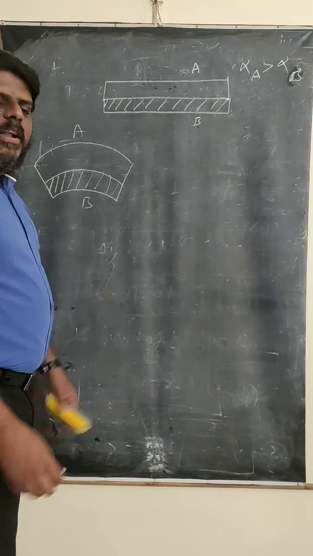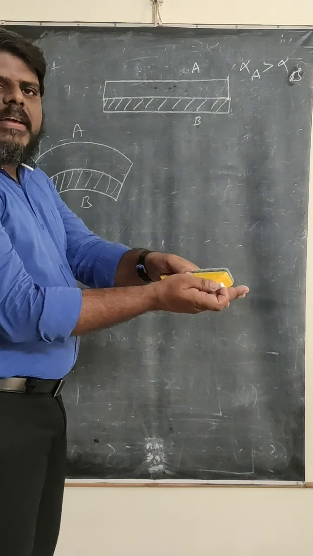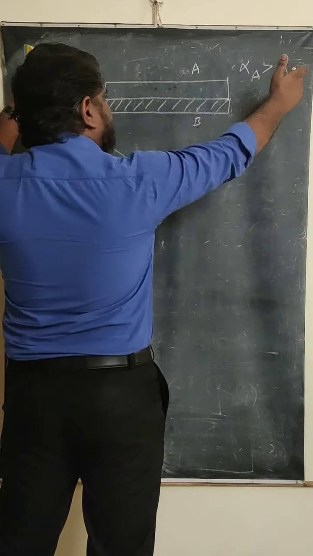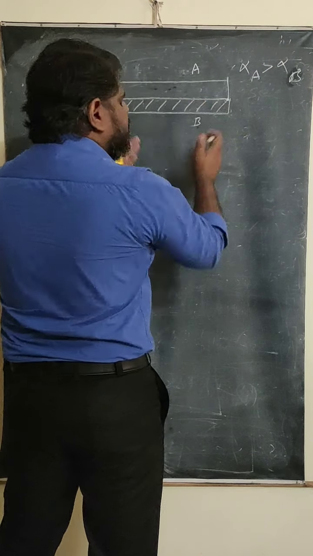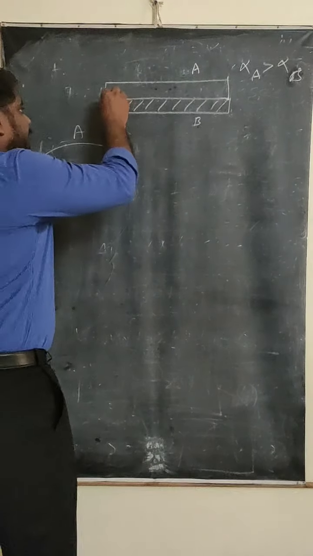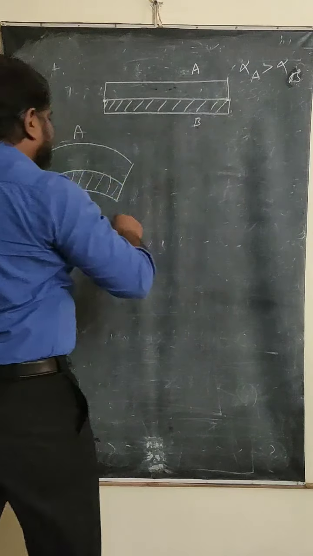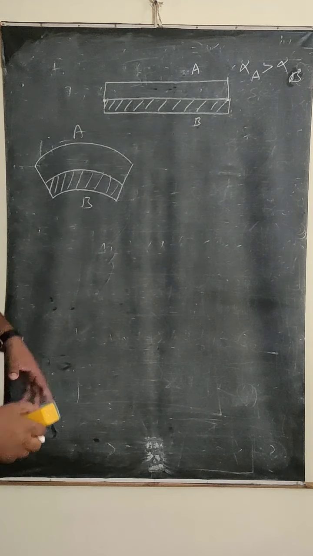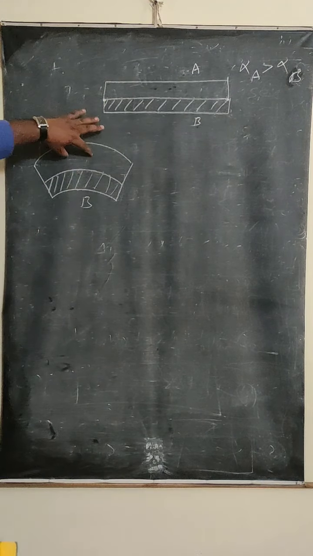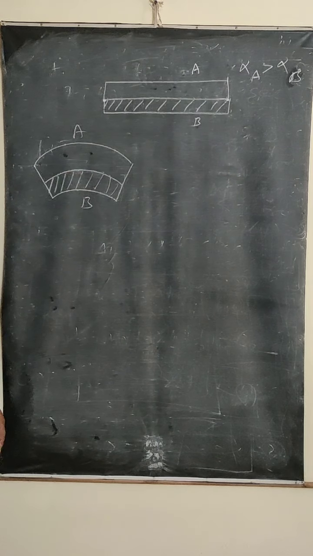If you had not welded it, and just placed one upon the other, it would expand straight and contract straight. There would be no bending. But you welded the edges, that's why the shape becomes like this. And this shape clearly explains that this one is expanded more and this one is expanded less.